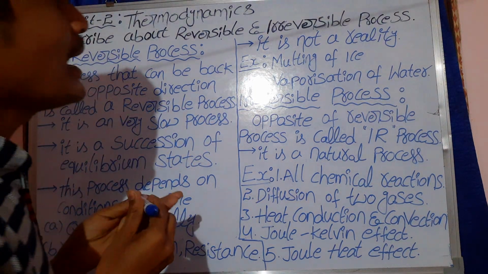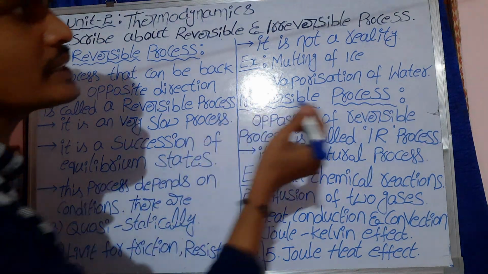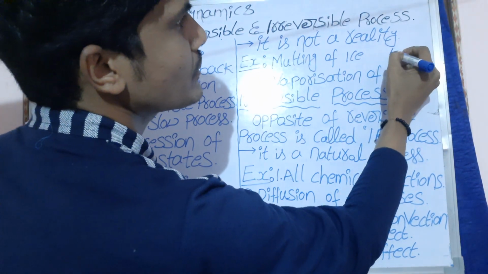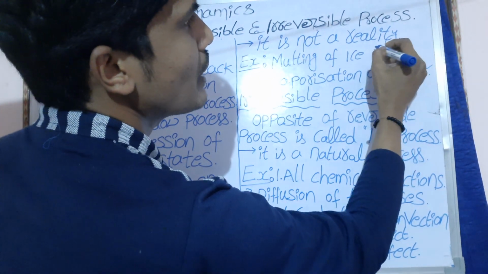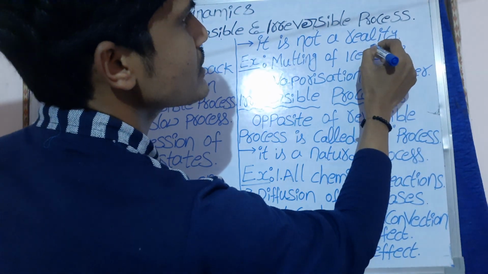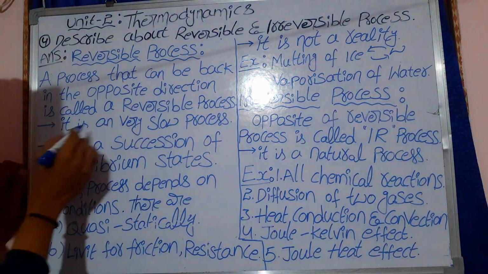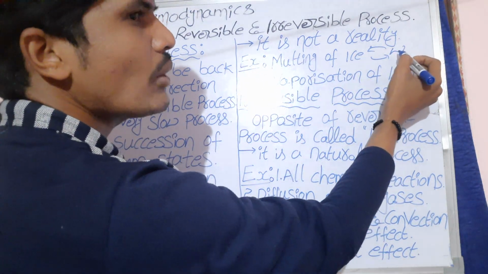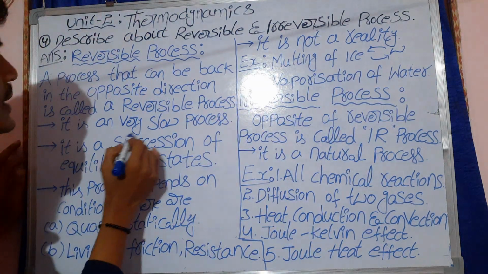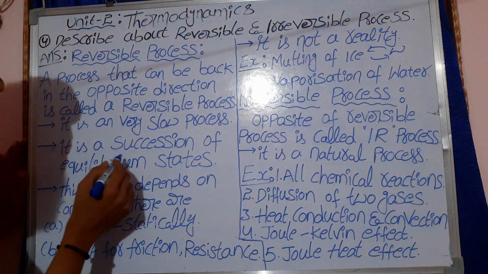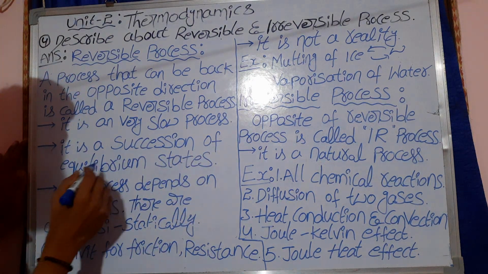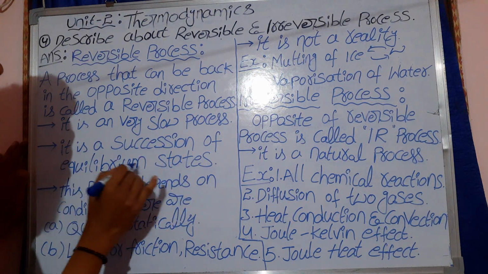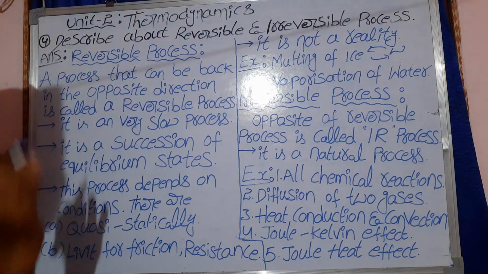For example, ice is converted into water, and water is converted back into ice. This is a reversible process. It is a very slow process, a succession of equilibrium states. A process in which all states are in equilibrium is called a reversible process.